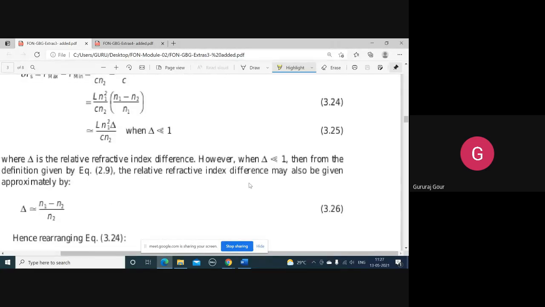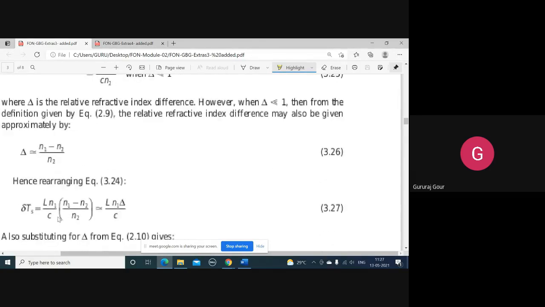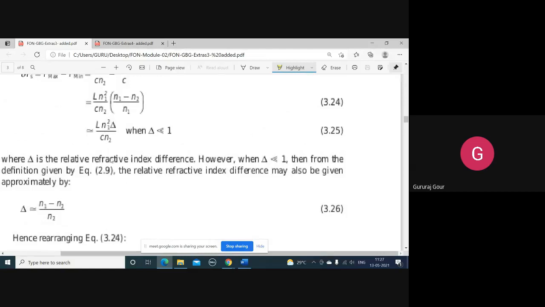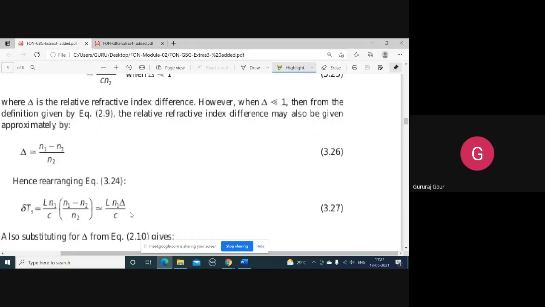But by definition of index difference, we know that Δ = (n1 - n2)/n2. If you take this particular section, equation 3.24, resolve it, L n1 by C, and make substitution for this delta, you'll get it as simply LΔ by C.